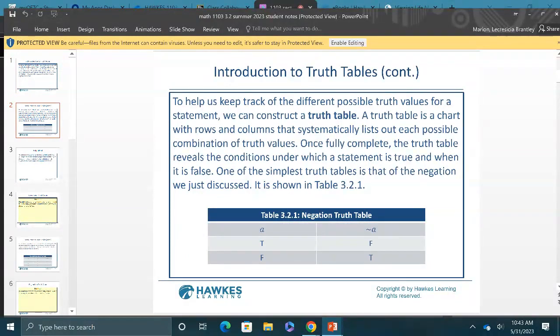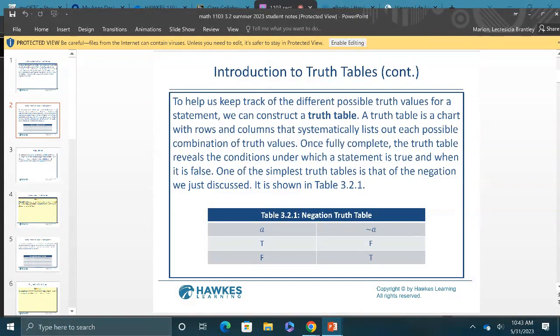All right, so to help keep track of the different possible truth values for the statement, we can construct a truth table. A truth table is a chart with rows and columns that systematically list out each possible combination of truth values. Once fully complete, the truth table reveals the conditions under which a statement is true and in which it is false.